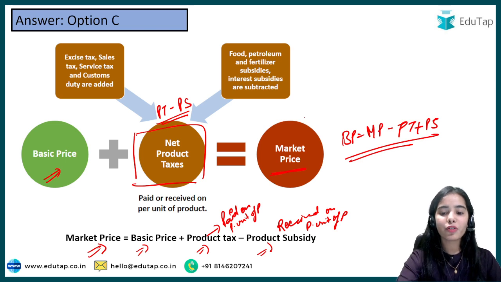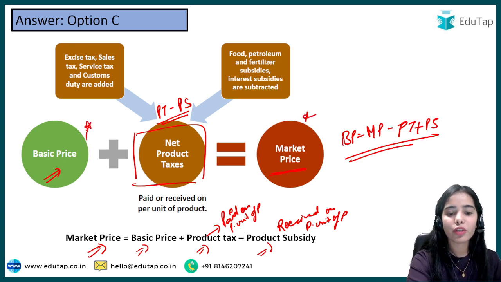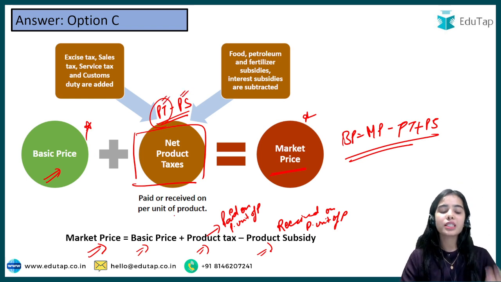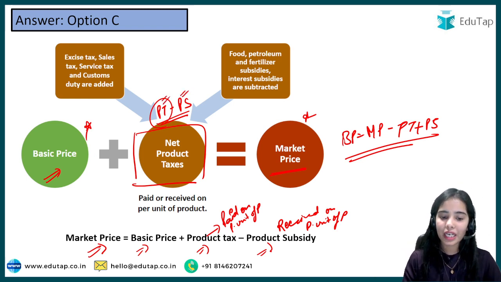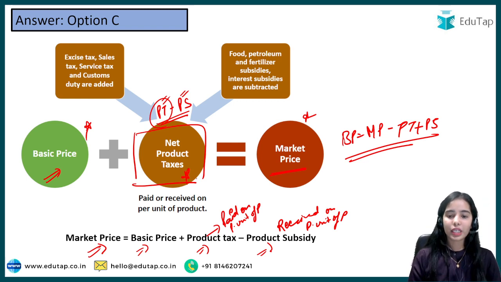And the difference between market price and basic price is what? It is the product tax and the product subsidy that create the difference between the basic price and market price, or we can say it is because of the net product taxes.